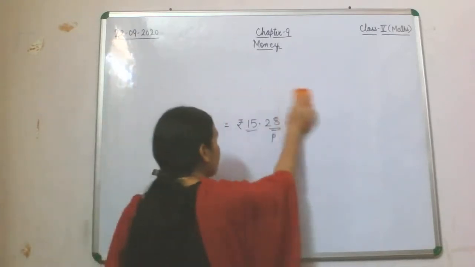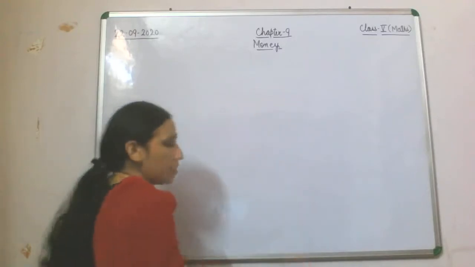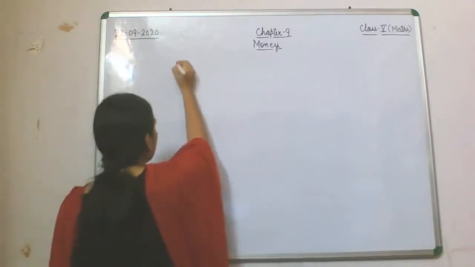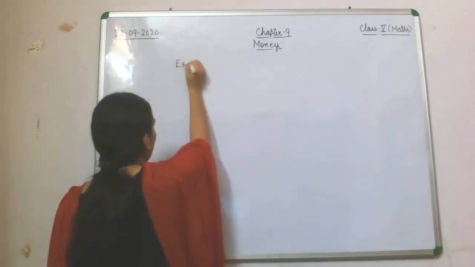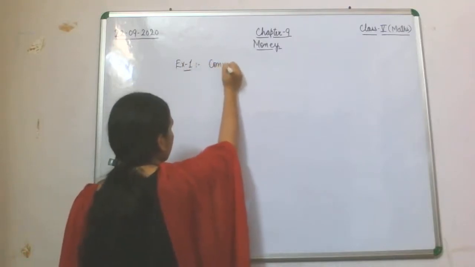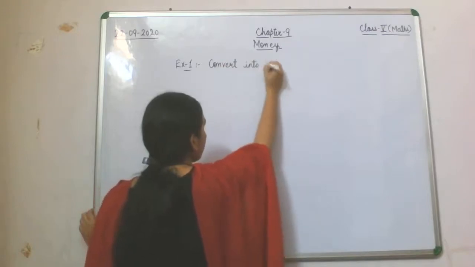Now we'll start with the conversion. Example 1: convert into rupees.